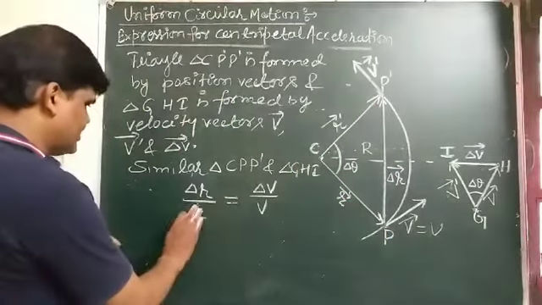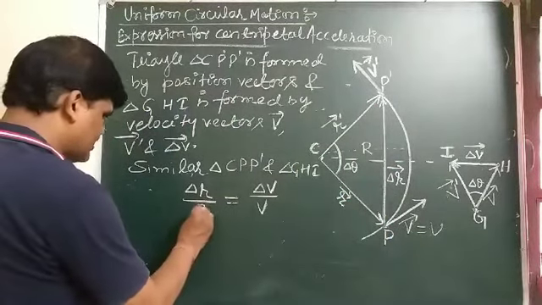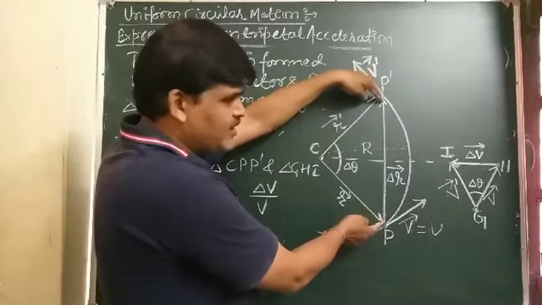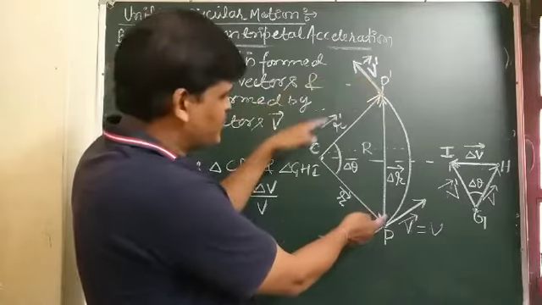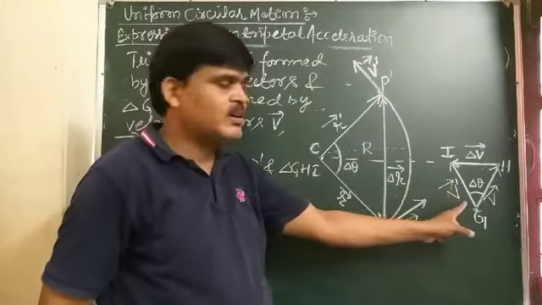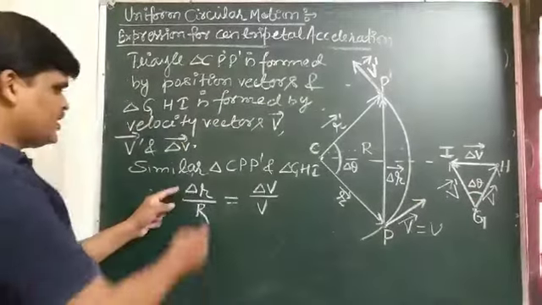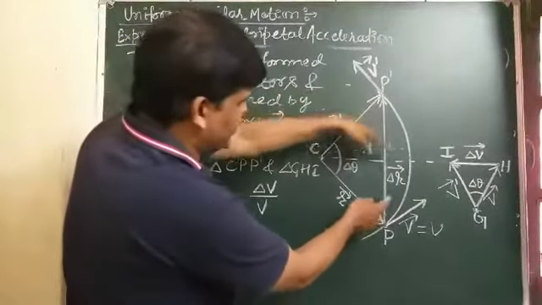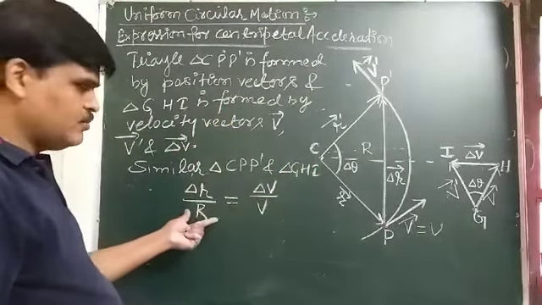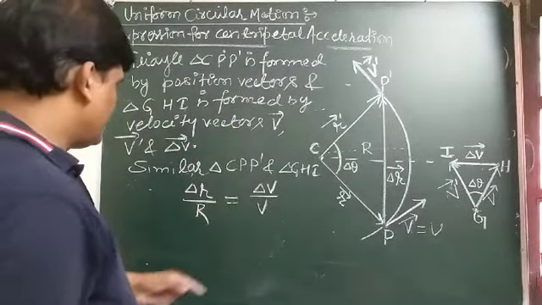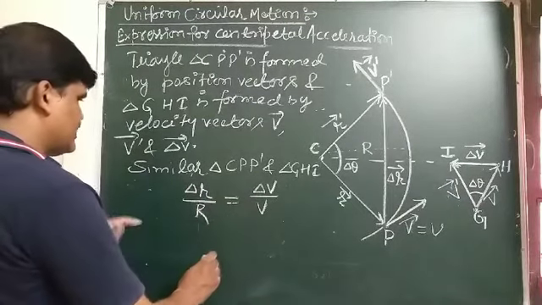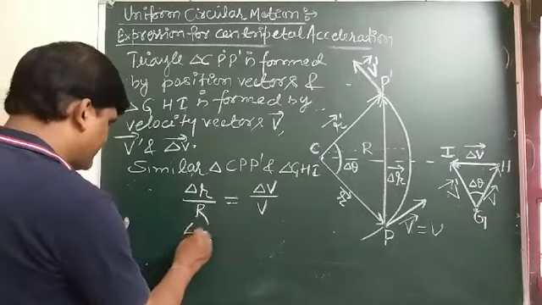So the ratio of base length to side length of one triangle equals that of the other: delta r over capital R equals delta v over v. Now dividing both sides by delta t.